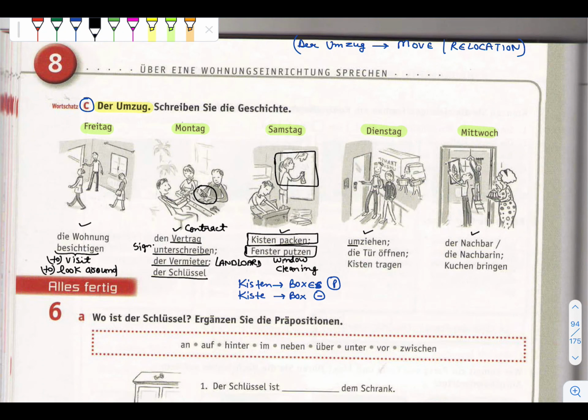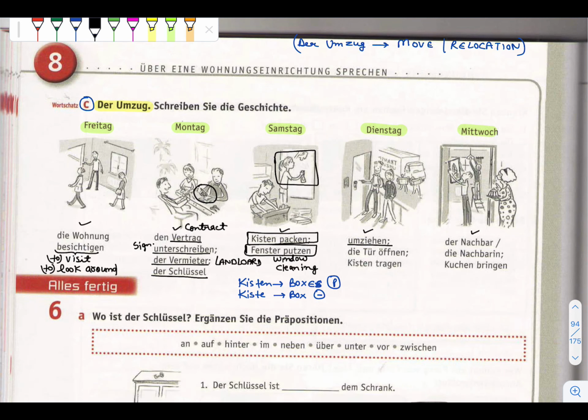You can see in the picture also. Umziehen means to move house. So we can write here: Umzug takes masculine, so here we wrote the move, and umziehen is a verb, it means to move.